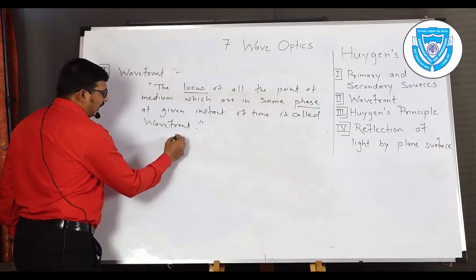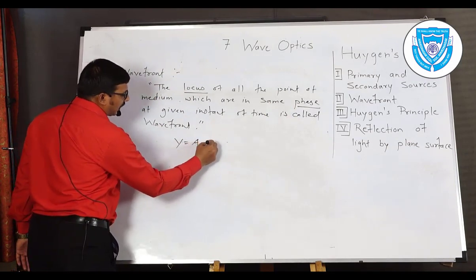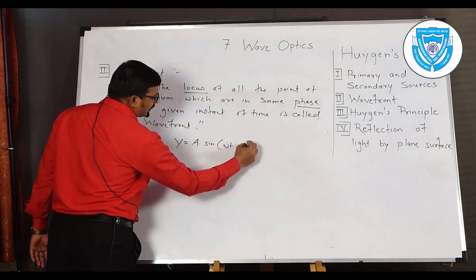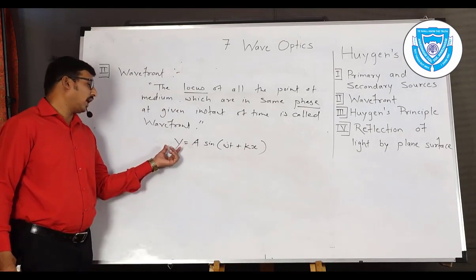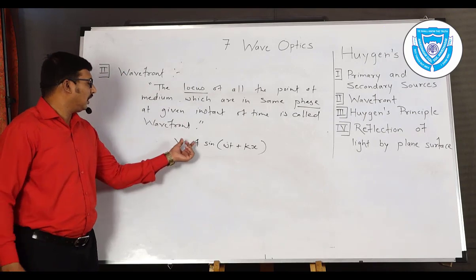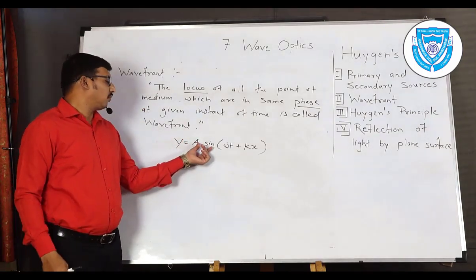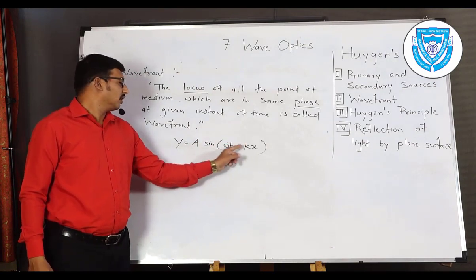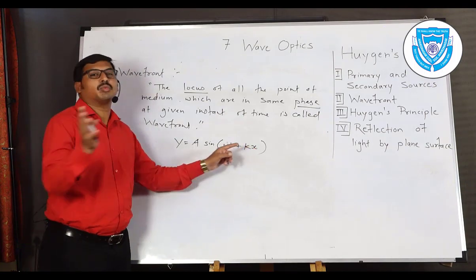The wave equation is given by y is equal to a sine (omega t plus kx). So this is the wave equation. In this equation, y is called the displacement of the particle, a is the amplitude or maximum displacement of the particle, then the function sine, omega t, where t stands for time, omega is a constant, k is a constant, and x is the displacement of the wave.